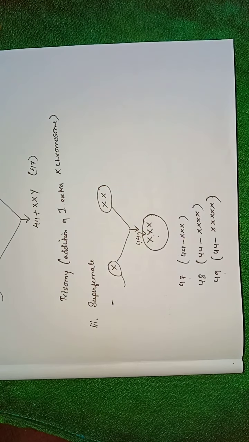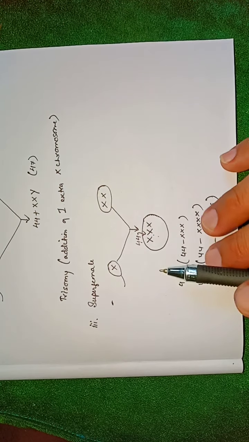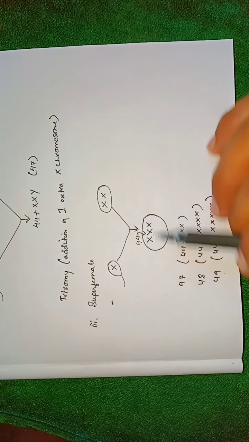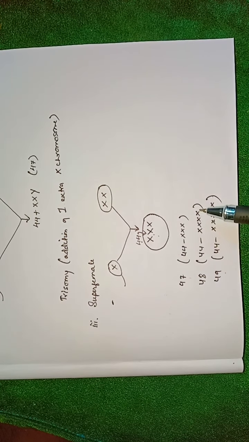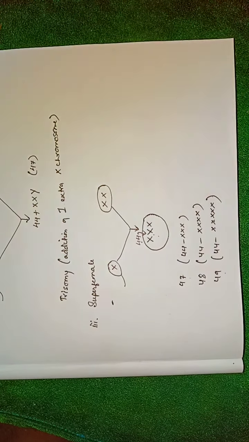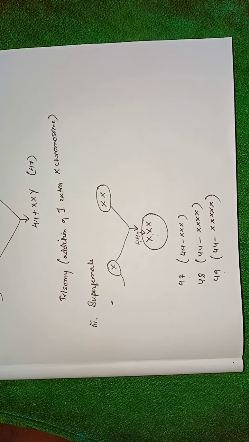Now, some of the characteristics of this super female are abnormal sexual development and mental retardation. The symptoms in this super female may increase with increase in the number of X sex chromosomes. Such females are abnormally taller than the normal females, and their normal fertility is also affected to a great extent.